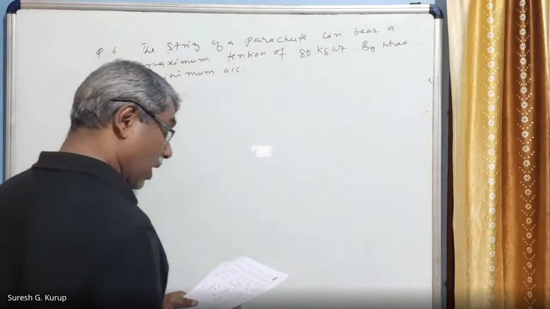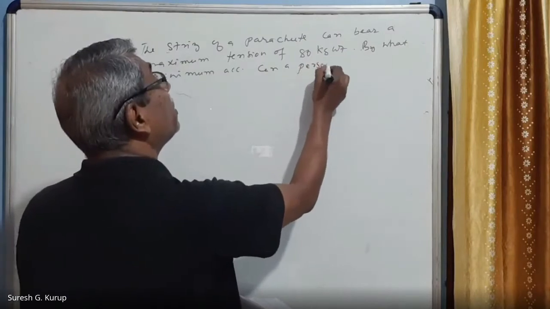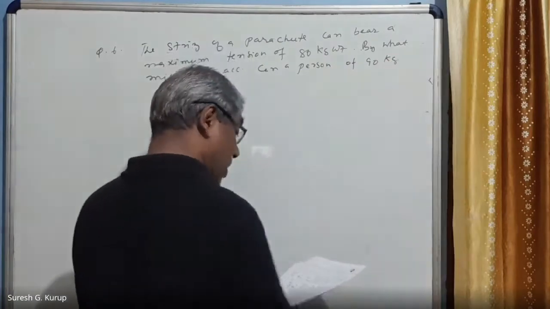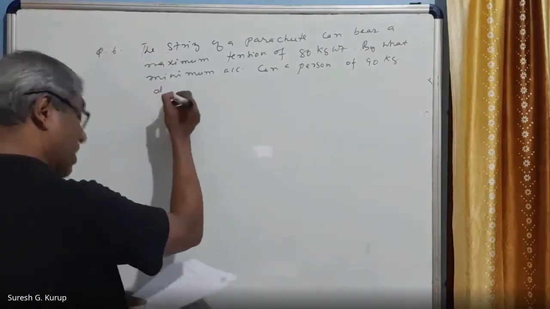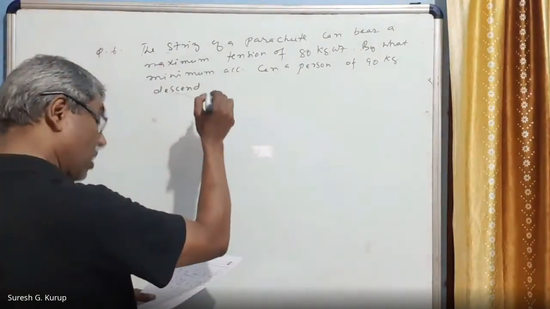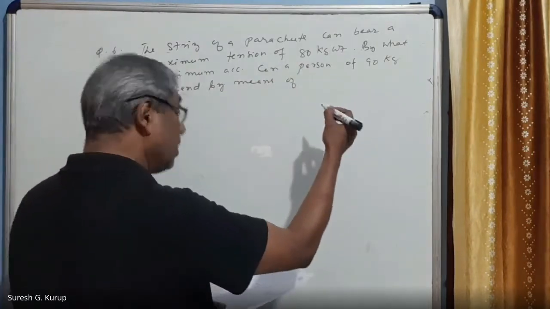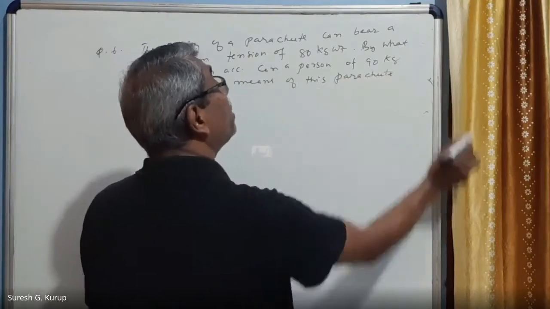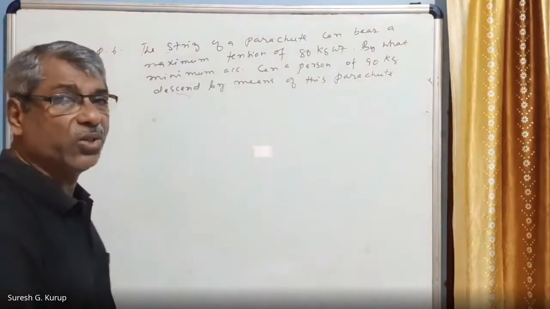can a person of 90 kg descent by means of this parachute? This is the question. String of a parachute can bear a maximum tension of 80 kg weight.